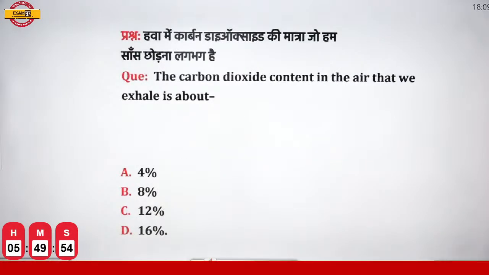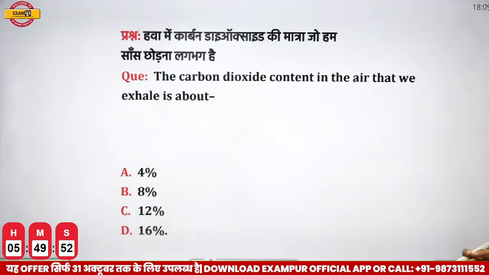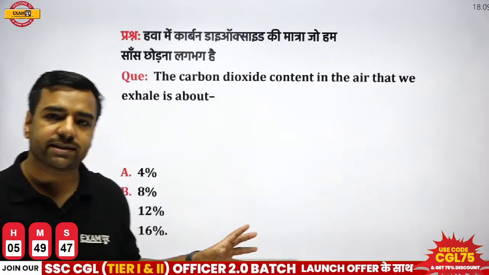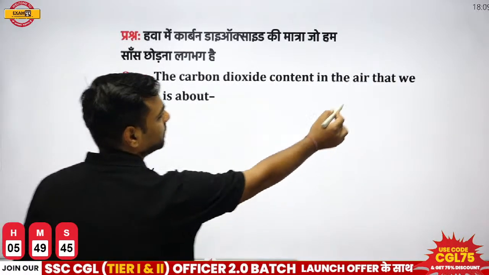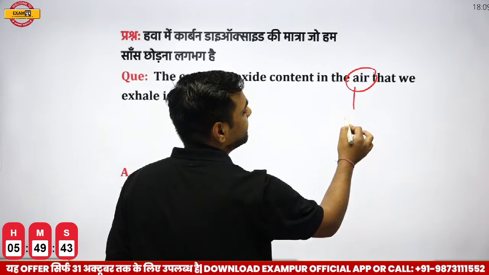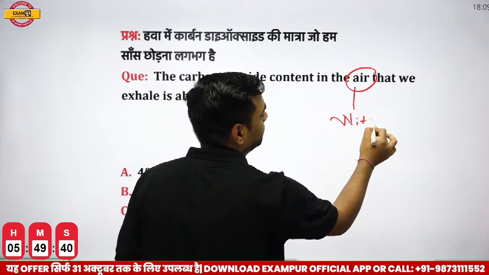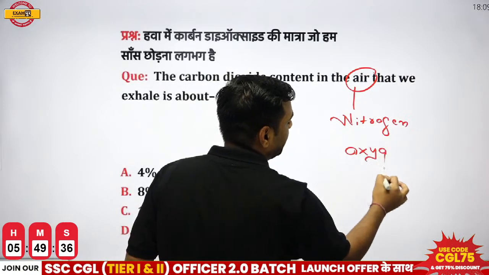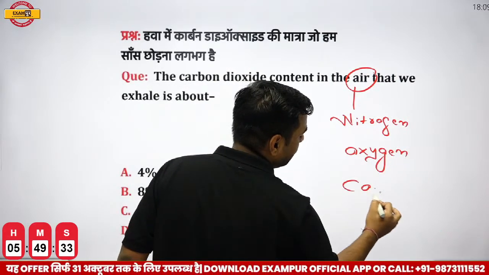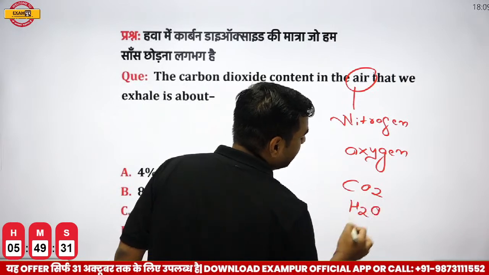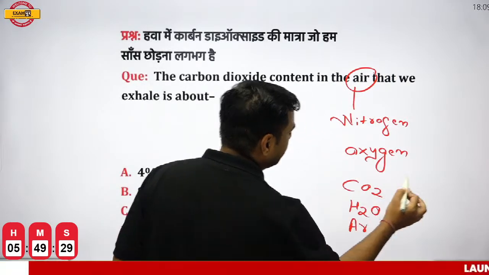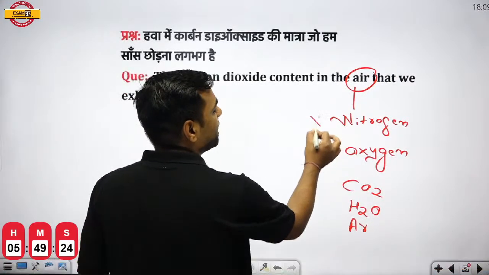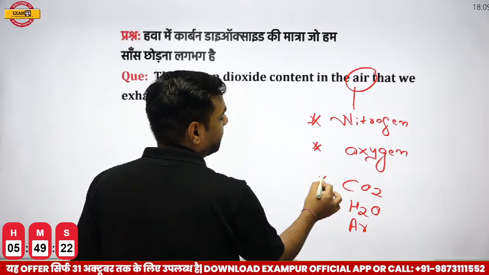Next is, the carbon dioxide contained in the air that we exhale is about dash. Now, this is from the composition of gases. When we talk about air, what all gases are here? We have nitrogen here. Then we have oxygen here. Then we have carbon dioxide. Even we have water vapor. Then among other gases, we can have argon also. Many gases are there. But the question is actually asked from these three parts specifically.